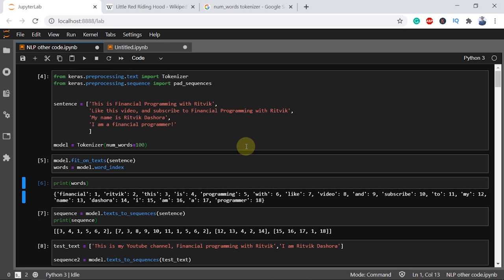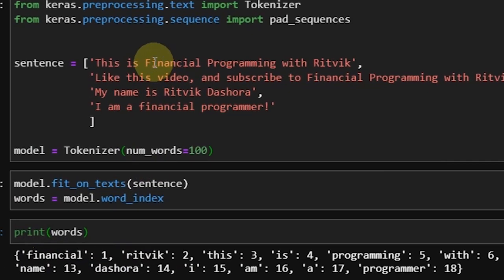Also, an important piece of information here. Just focus on this dictionary. You can see that it has made all letters lowercase. For example, financial was with a capital F, here it's a lowercase f, and so on. Secondly, it has taken out all the punctuation. For example, there's no comma here, there's no exclamation mark here.